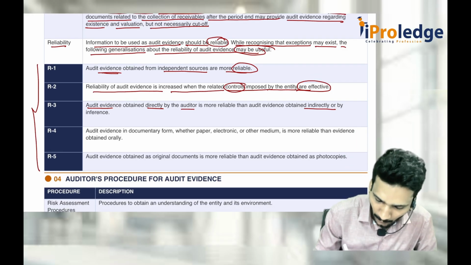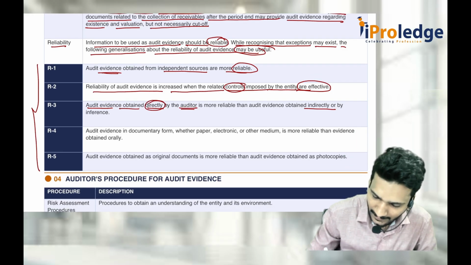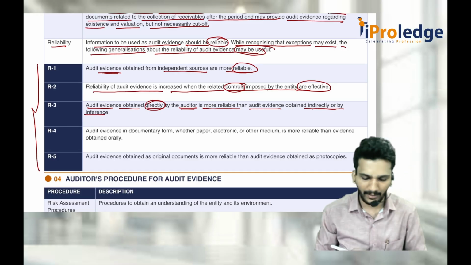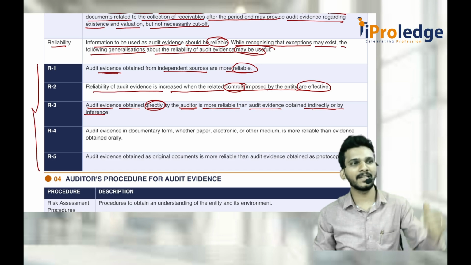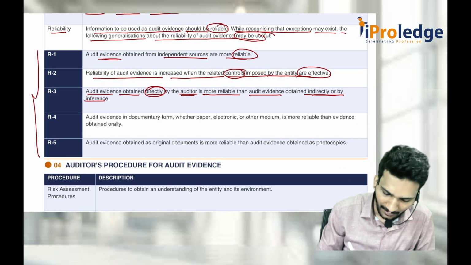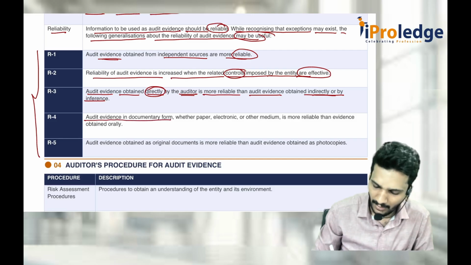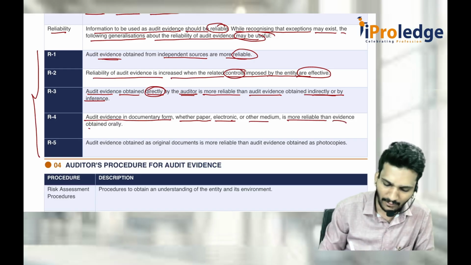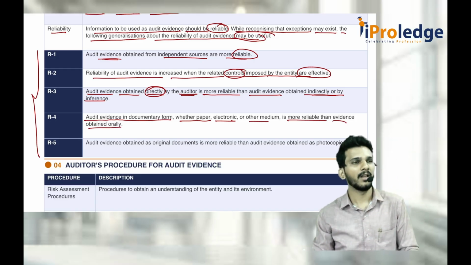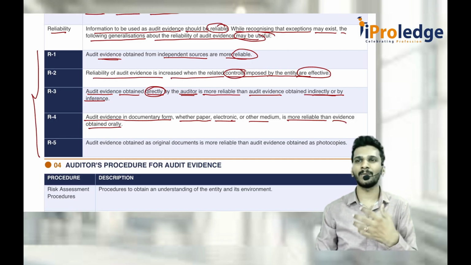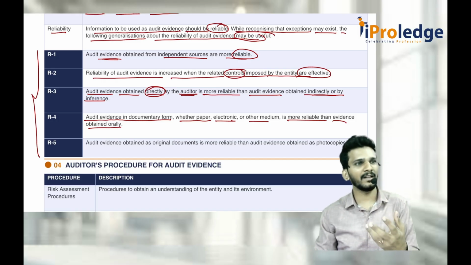So audit evidence obtained directly by the auditor is more reliable than audit evidence obtained indirectly or by inference. Inference means somebody is there in between. Then again, audit evidence in documentary form, whether paper or electronic or other medium, is more reliable than audit evidence obtained orally, because orally people tend to change as per their needs. When some situation comes against their favor, then definitely they'll change.